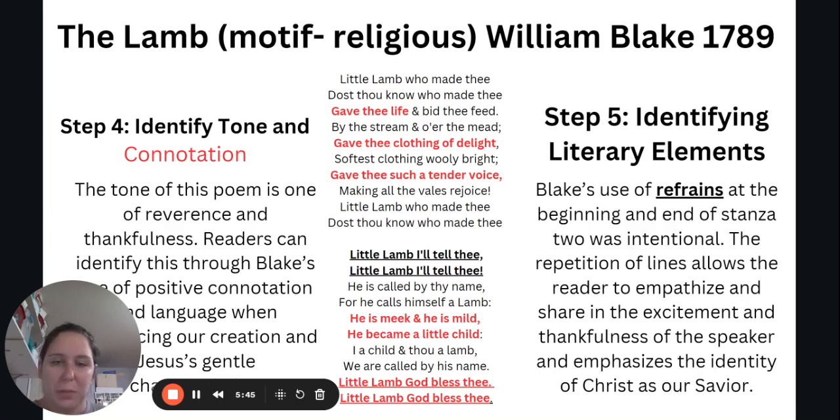But again, it's really important, as you're doing close reads of poetry, to pull out some of those literary elements that we see that might help us better understand the overall message of the poem.